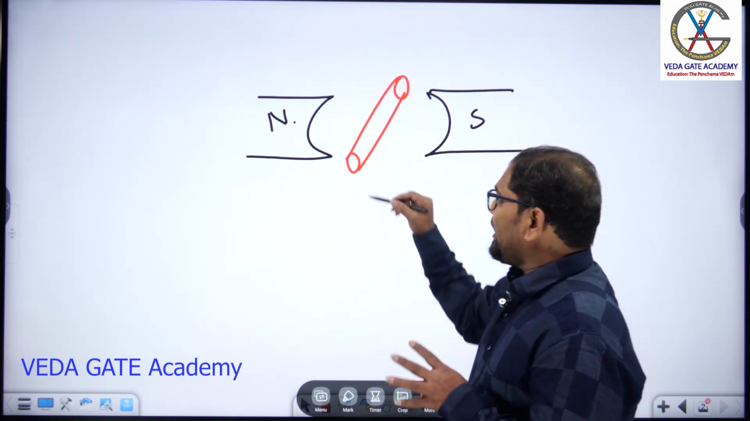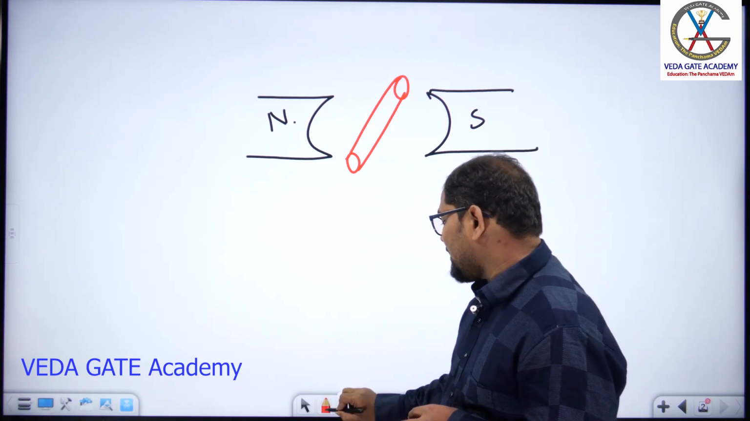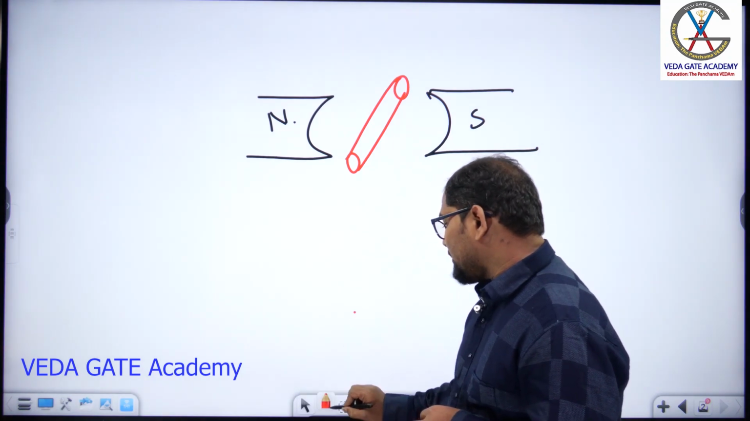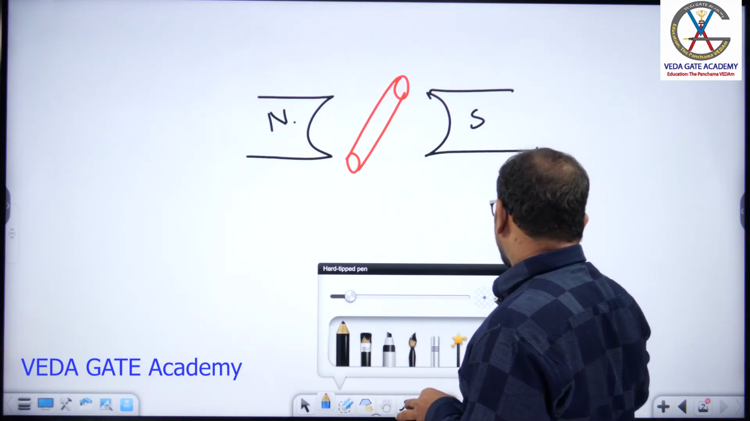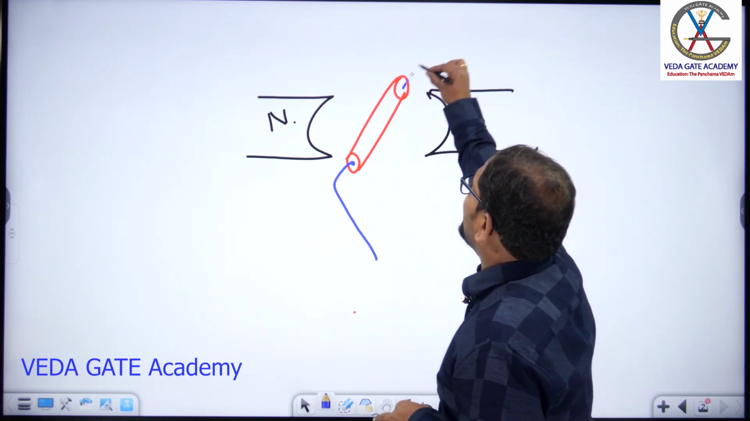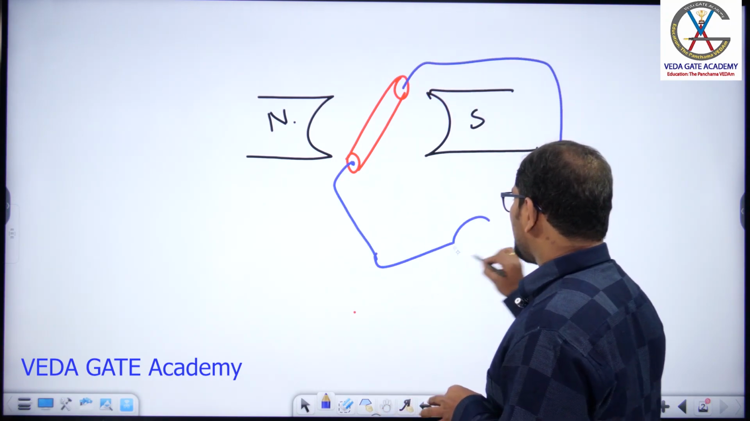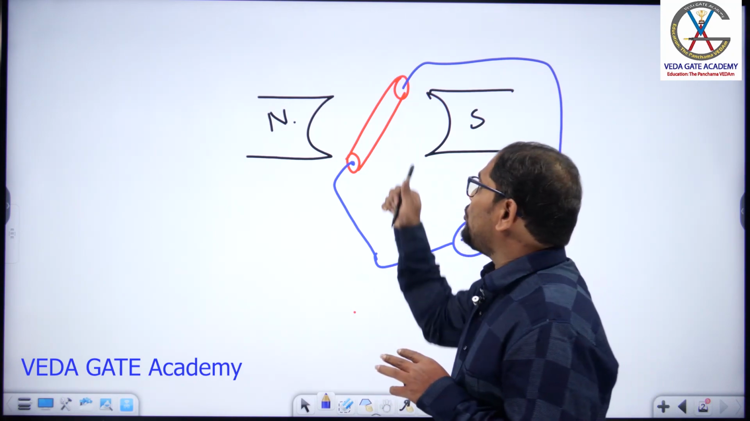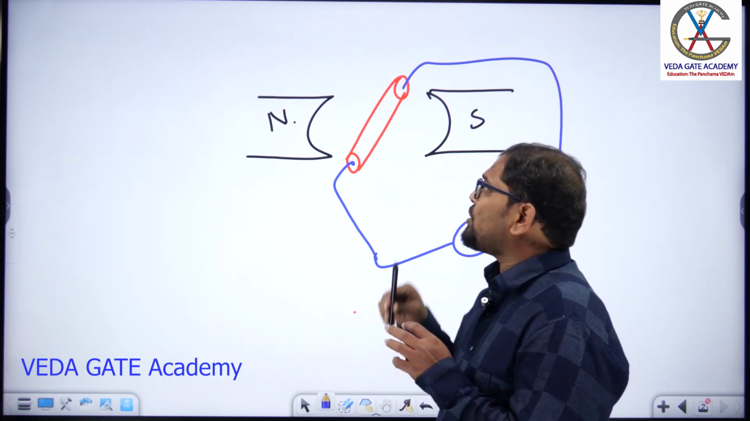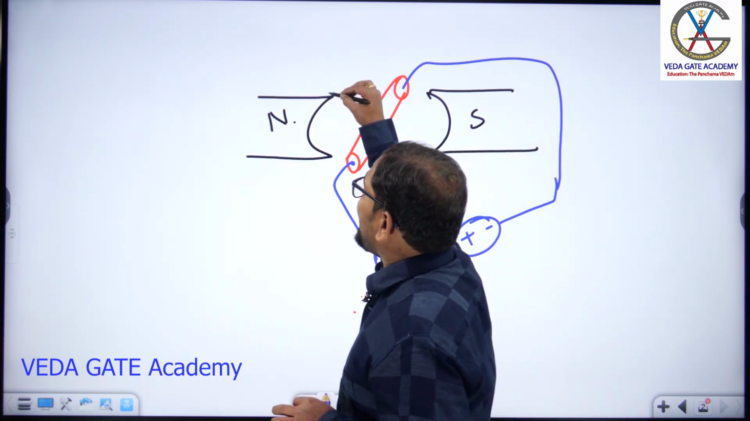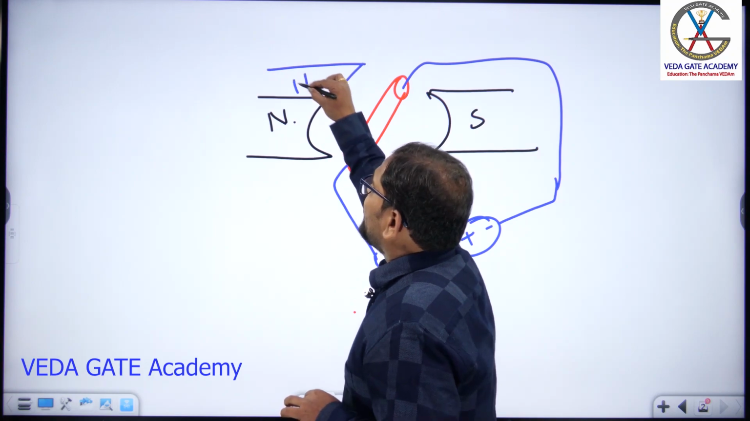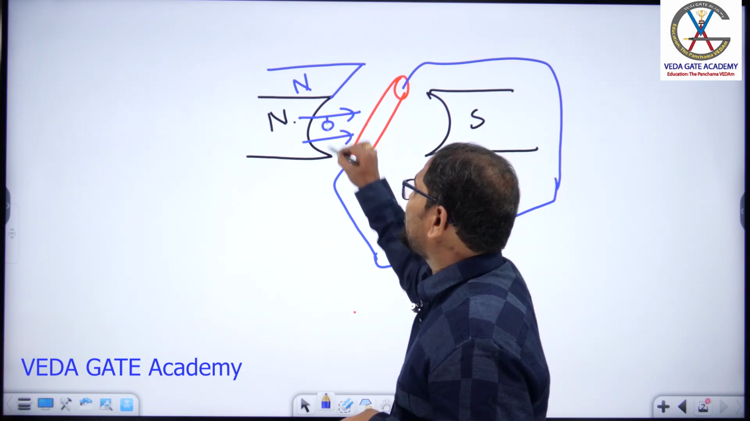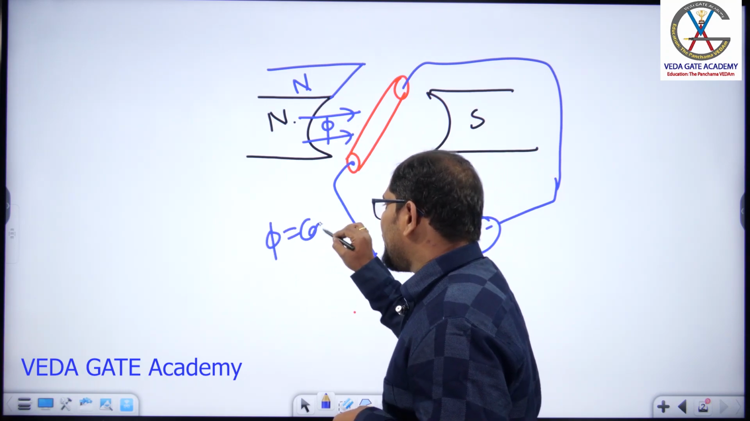Can we get any induced EMF across this conductor? Across this conductor means we need to measure across these two terminals by connecting a voltmeter like this. So can we get any induced EMF without changing the conductor position? As I told you, this is a DC magnet, so the flux produced by this magnet is a constant value. The flux is constant here.